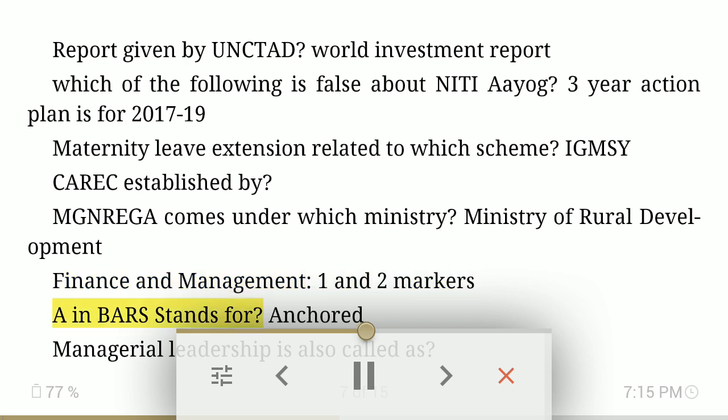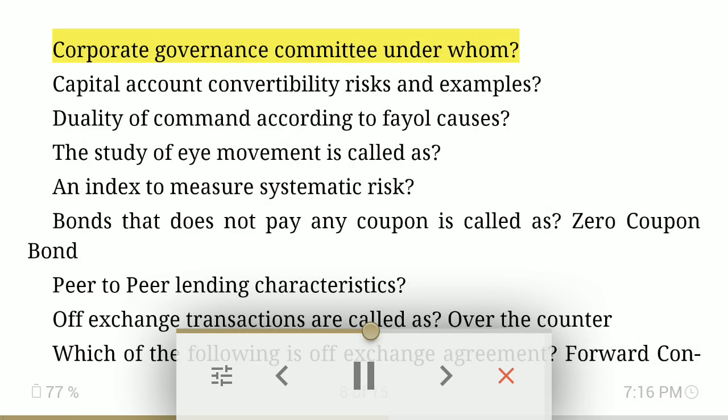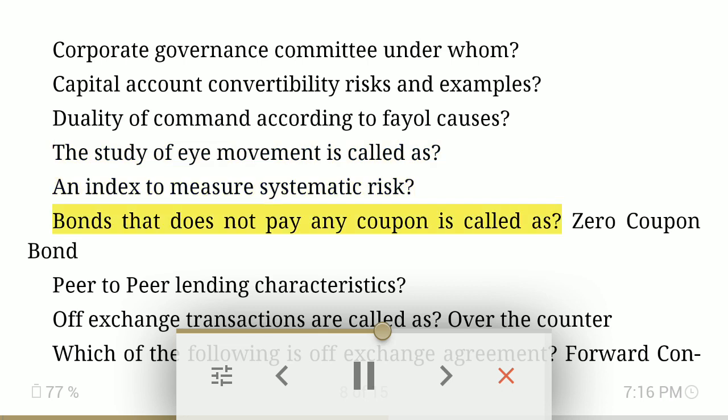Finance and Management. 1 and 2 markers. A in BARS stands for anchored. Managerial leadership. Corporate Governance Committee under whom? Capital account convertibility risks and examples. Duality of command according to Fayol causes. The study of eye movement. An index to measure systematic risk. Bonds that do not pay any coupon are called zero coupon bonds. Peer-to-peer lending. Characteristics of exchange transactions are called as